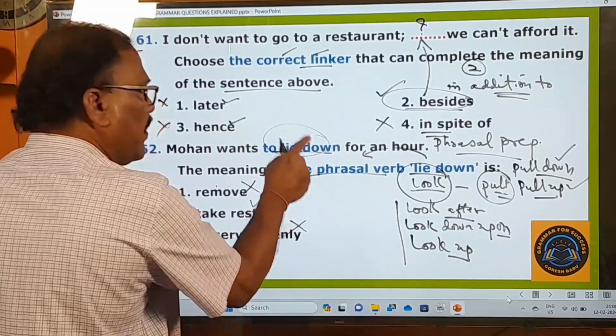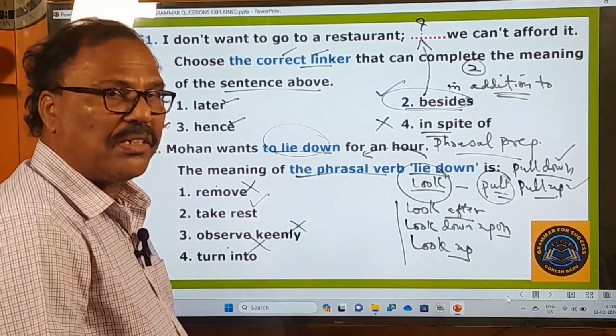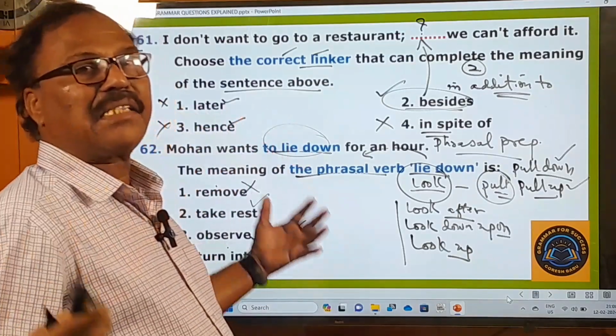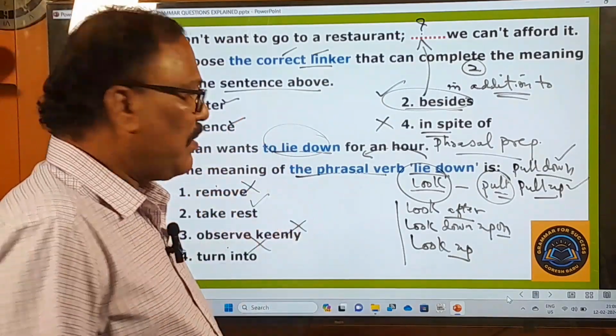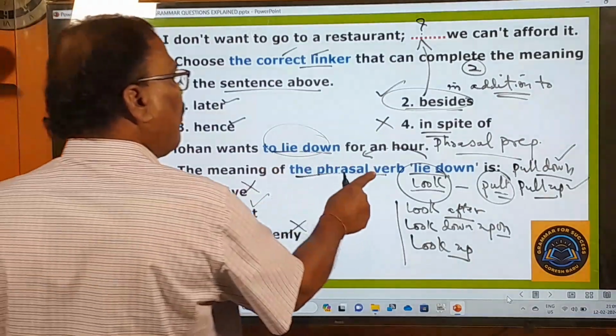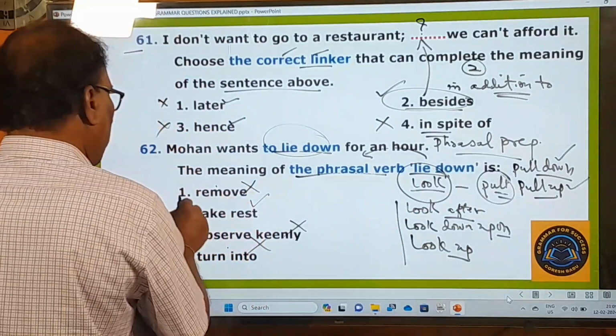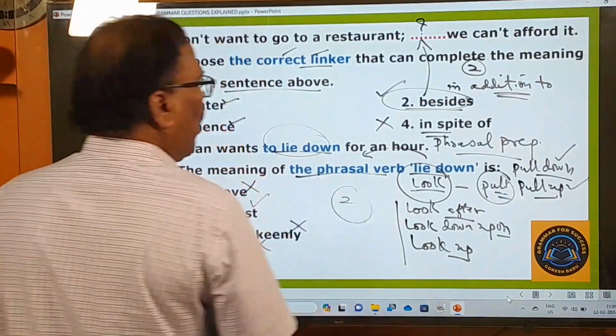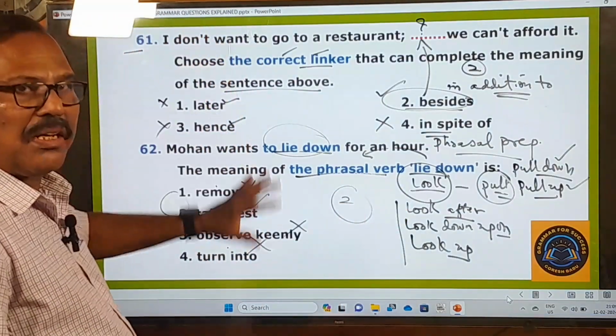Only take rest is fitting in this. Lie down means what? Take rest. Sit in a relaxing position and take rest. That is called lie down. So here the meaning of the phrasal verb lie down is take rest. So the second one is going to be your answer. This is how you have to answer these questions.